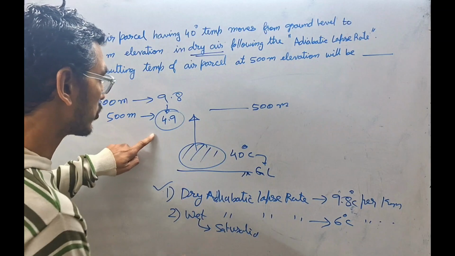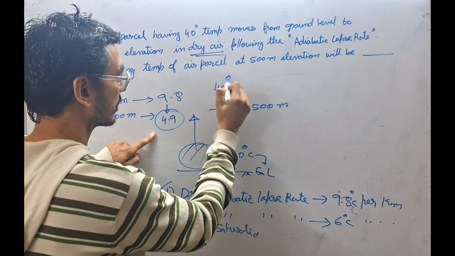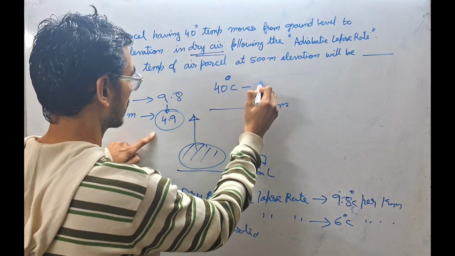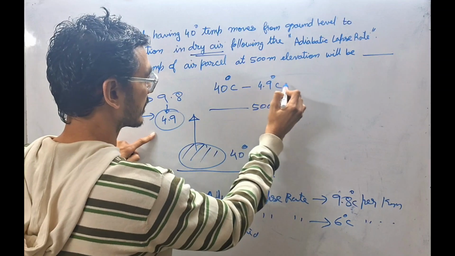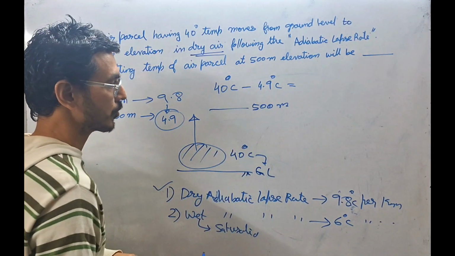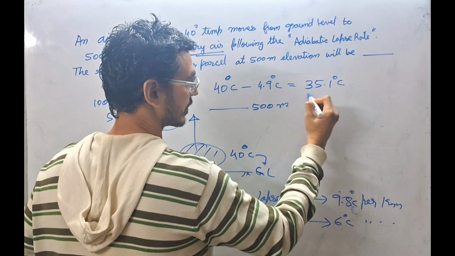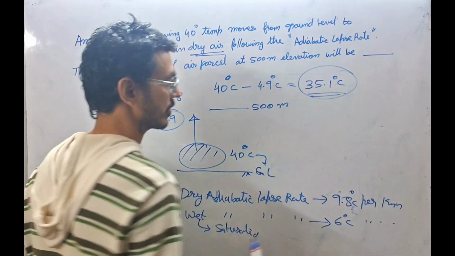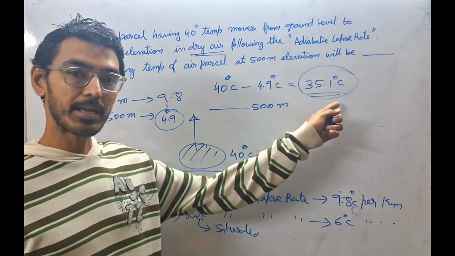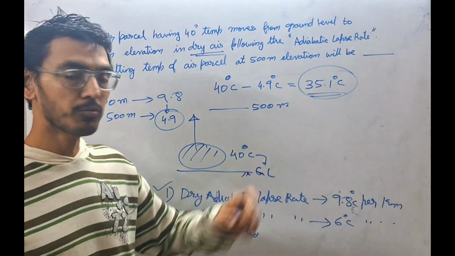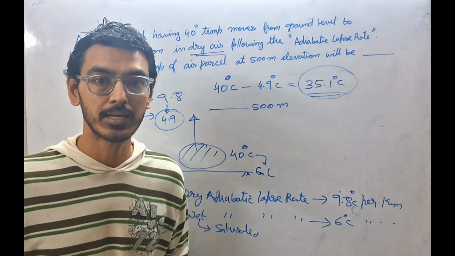So 4.9 degree drop means 40 degree centigrade minus 4.9 degree centigrade. So 40 minus 4.9, it is almost 35.1 degree centigrade. Okay, so this is the answer. So at 500 meter, the temperature will be 35.1 degree centigrade. Okay, thank you very much.